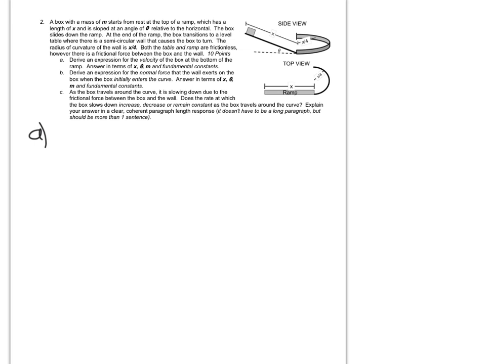Now, we haven't done the energy unit yet, but you could solve this either with energy or with forces and kinematics. As I've said many times, energy is usually the easiest way of solving it. So even though we haven't reviewed it yet, I'm going to go ahead and solve this with energy. We're going to start with gravitational potential energy at the top of the ramp. By the time we get to the bottom, all of that has become kinetic. And because the ramp itself is frictionless, there's no work done by friction. So it's going to be mgh equals 1/2 mv squared.